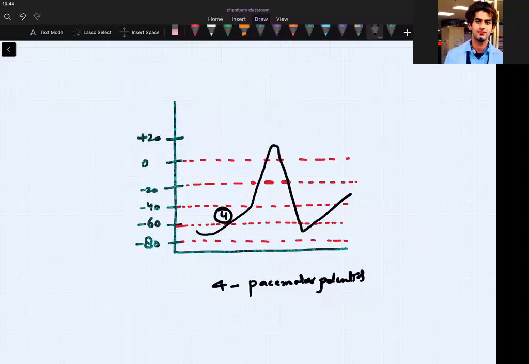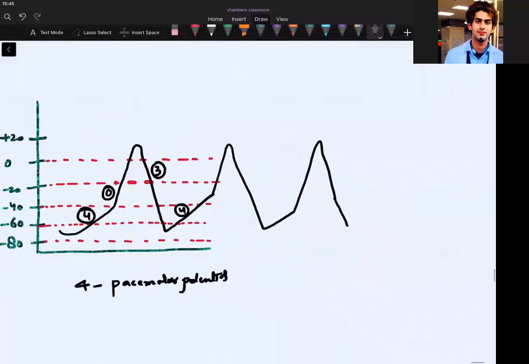Then you reach a phase where you have a stroke, the depolarization phase. Depolarization phase, phase 0. This is 0, isn't it? So this should be phase 3 then. This should be phase 3. This should be phase 4 again. Again going like this. Again at 60 it takes a stroke. Again at this. Again at 60 it takes a stroke.